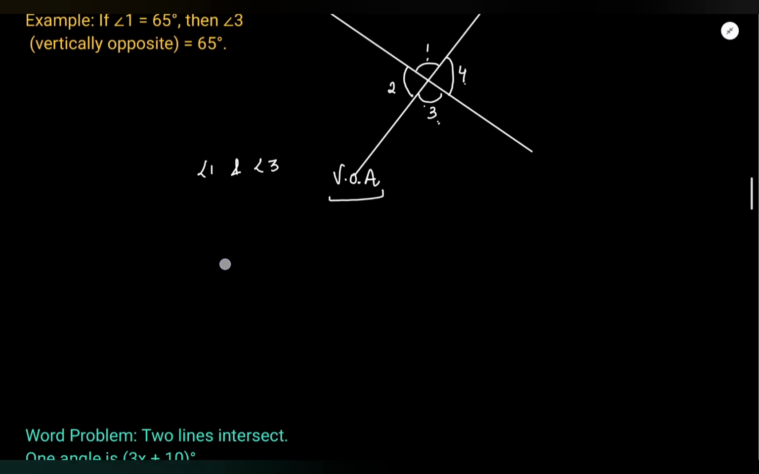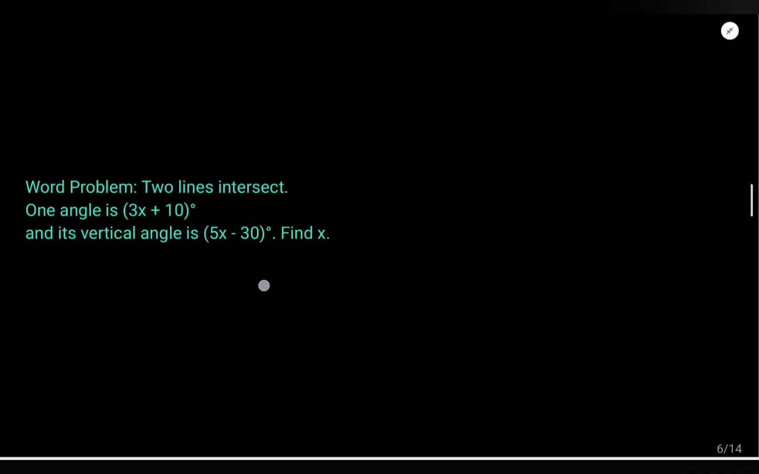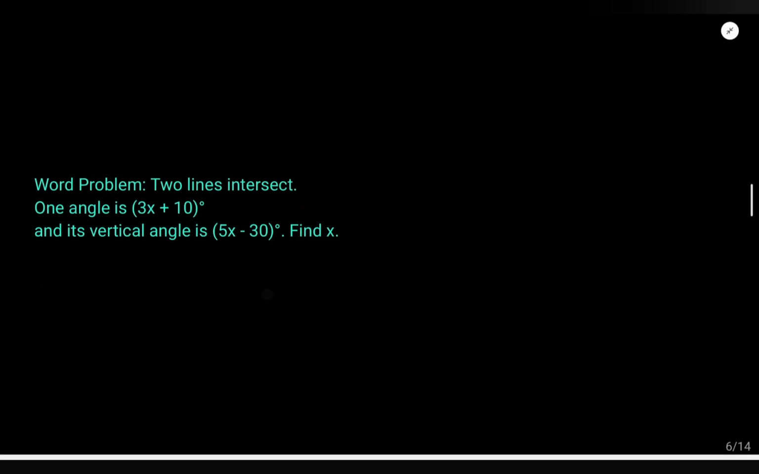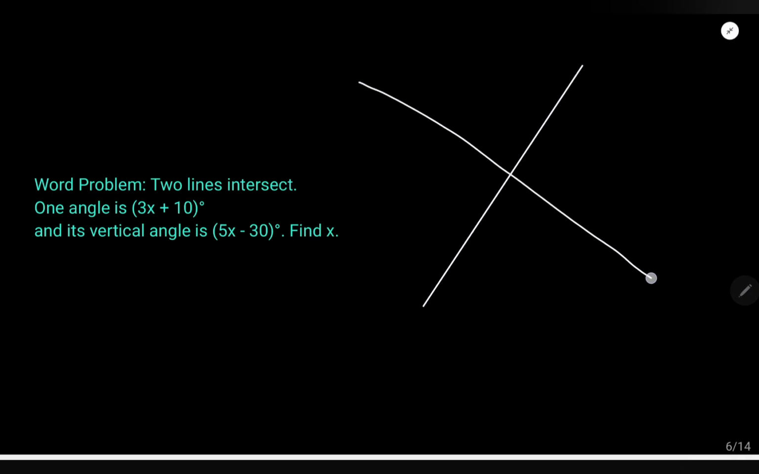So now I will give you a question. Here is a word problem. Two lines intersect. So I will draw two lines. Okay, they say two lines intersect. So I drew two lines. One angle is 3x plus 10. Right? And its vertical angle means this angle is 5x minus 30. Now they are saying find x.